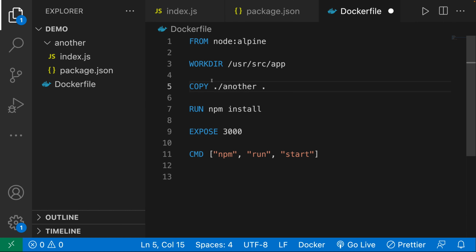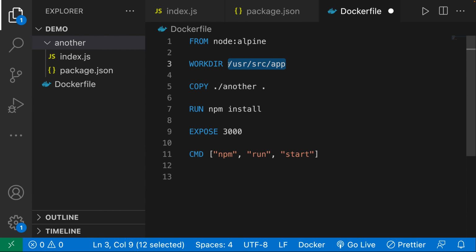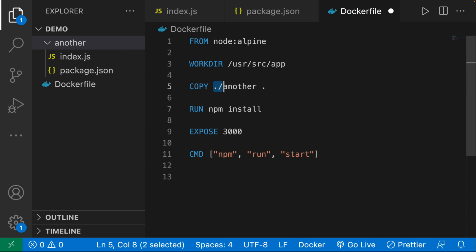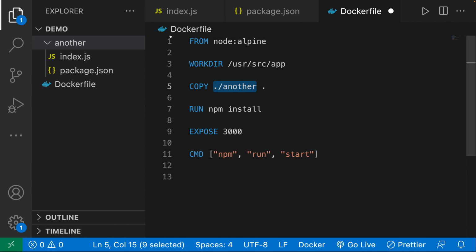So I want you to copy everything inside of the another directory in my file system inside of the working directory. So it would look something like this at the end of the day. So copy, you can see I get my package.json as well as my index.js file.